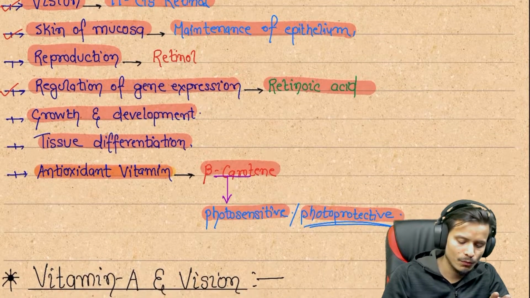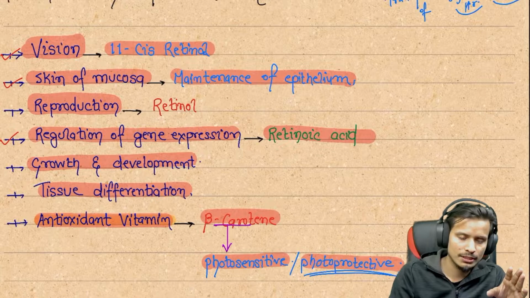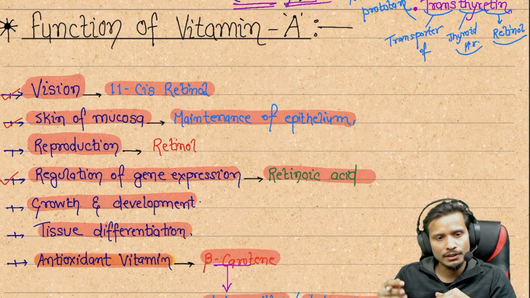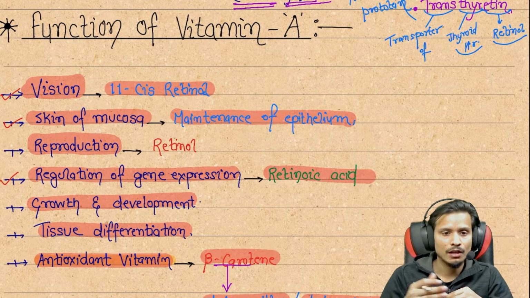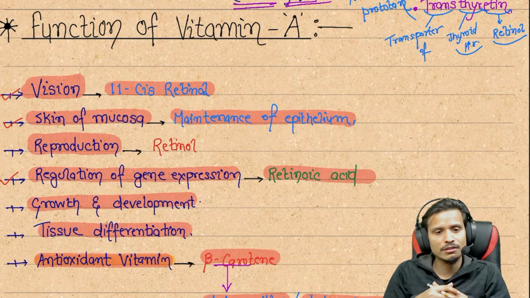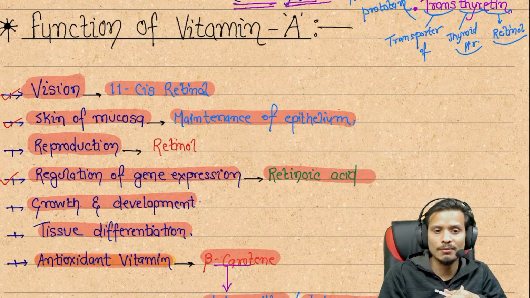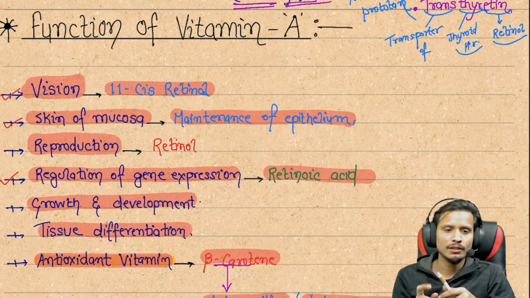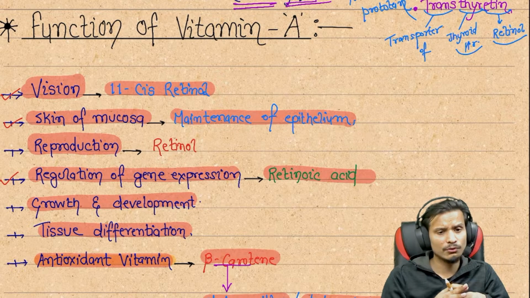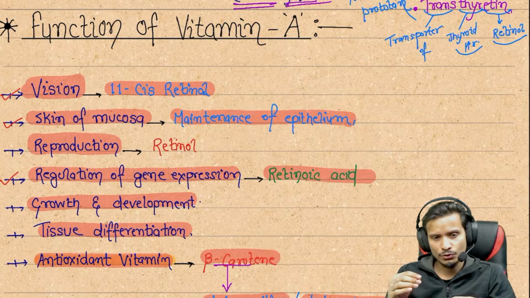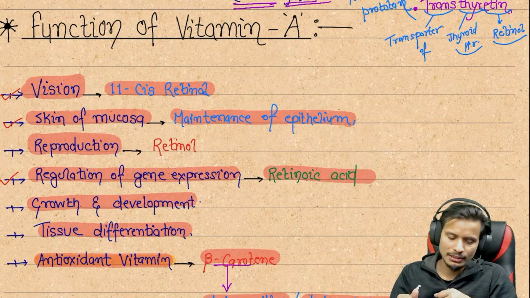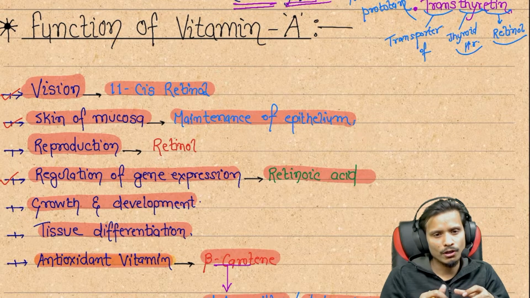Now we are going to see the functions of vitamin A one by one: how it performs its function in vision, skin mucosa, reproduction, genetic regulation, growth and development, tissue differentiation, and as an antioxidant vitamin. We are discussing one by one, and in the last we are going to see its storage, sources, and the daily dosage of vitamin A, and which dosage will be given to which person.